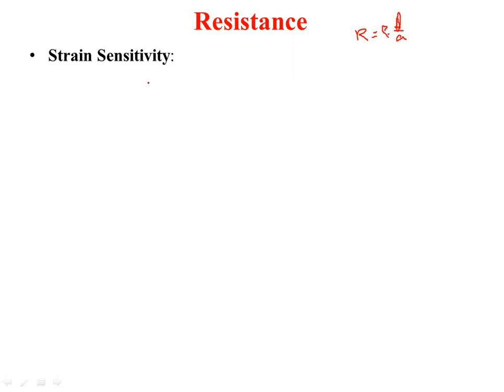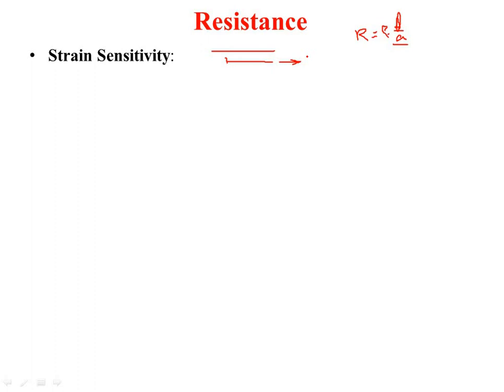So strain means when I put a pressure on or when I try to pull a wire, what will happen? The wire will get elongated. So if this is the wire, let us say, and you try to pull it in this direction, what will happen? The length of the wire will increase. If the length is increasing, obviously the cross sectional area is also decreased. That means the wire becomes thinner.